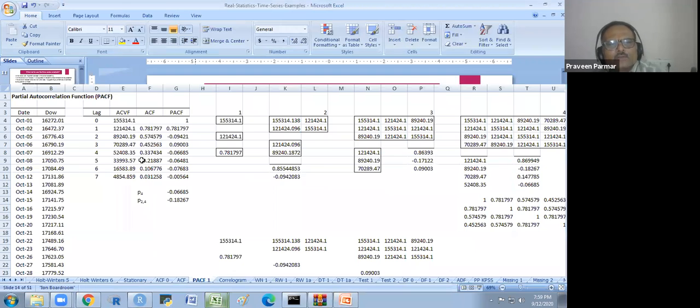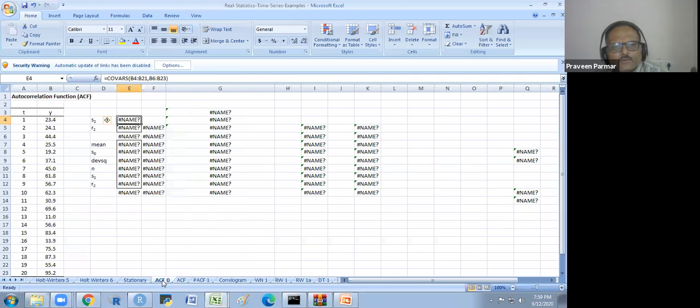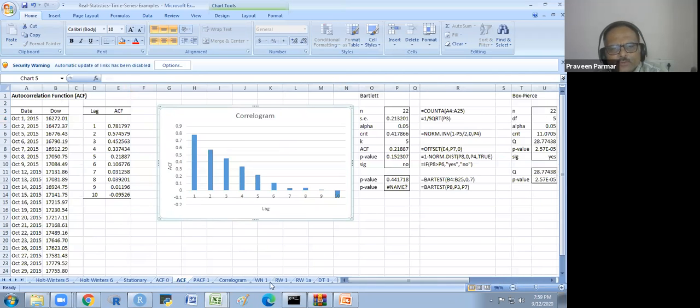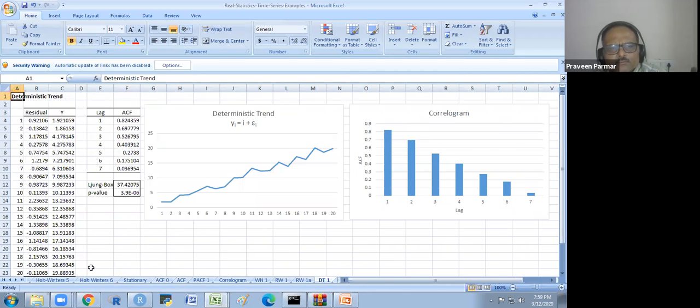I will just see my sheet. So ACVF is ACVF, because some of the thing has been missing, so I have to correct this. Some formula, just a moment.